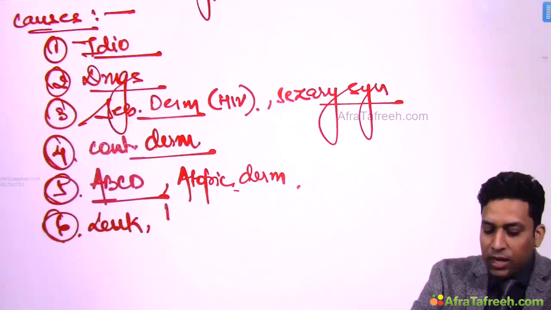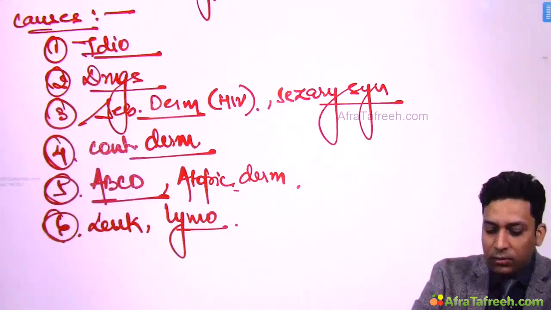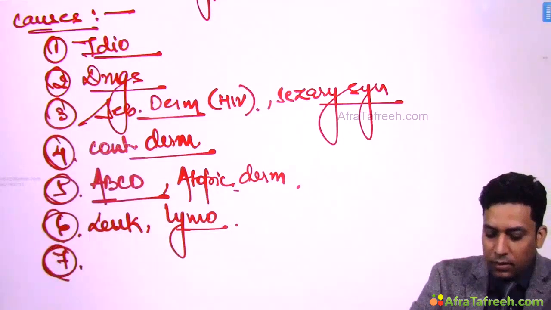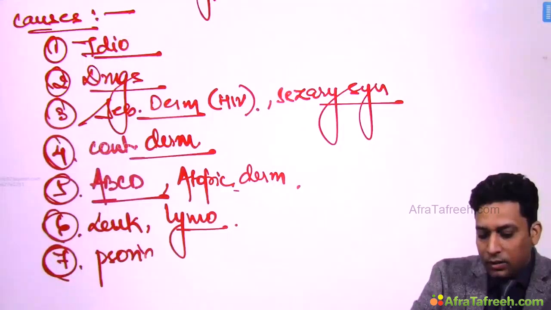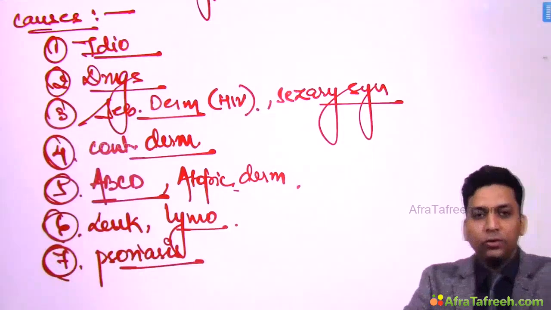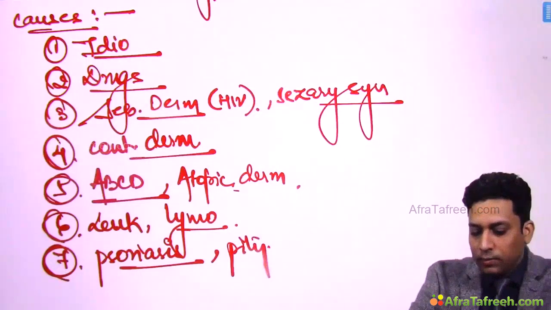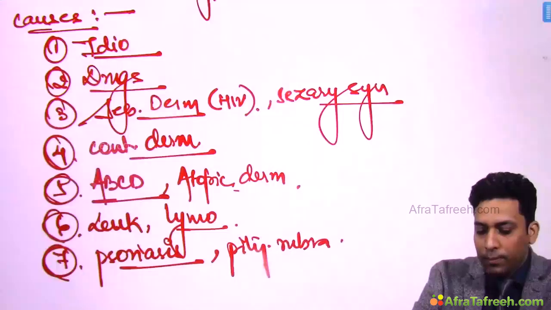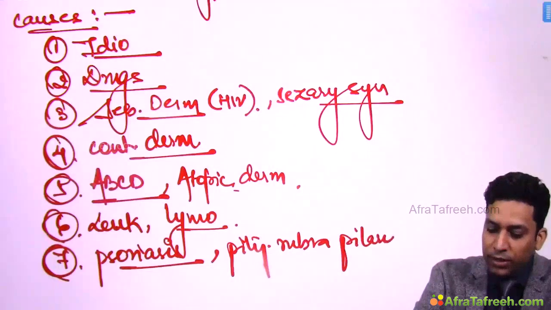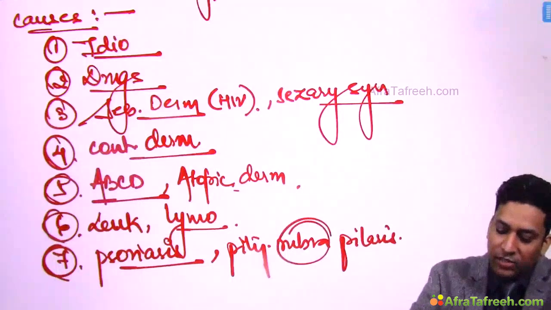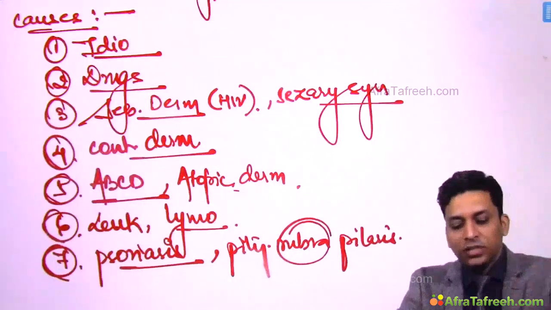Then leukemia and lymphoma patients can present with erythroderma. And obviously psoriasis patients, I told you, erythrodermic psoriasis, and also the patient suffering from pityriasis rubra pilaris. So this is another condition, pityriasis rubra pilaris, where the name itself is suggestive. Rubra means red, so the skin can become red.